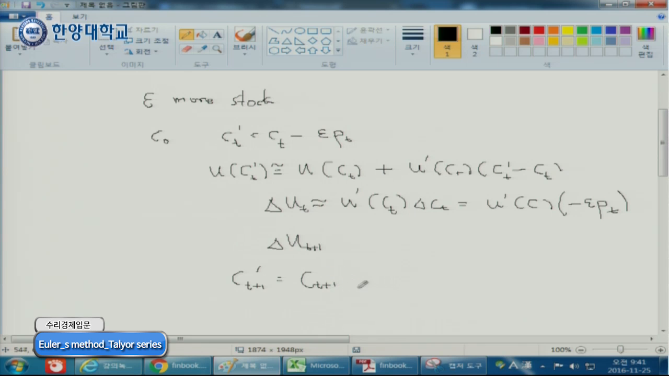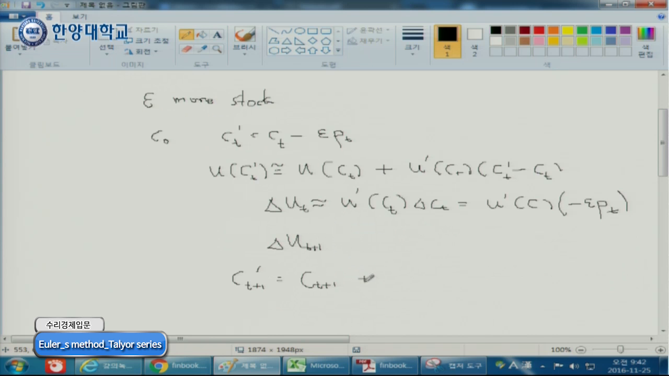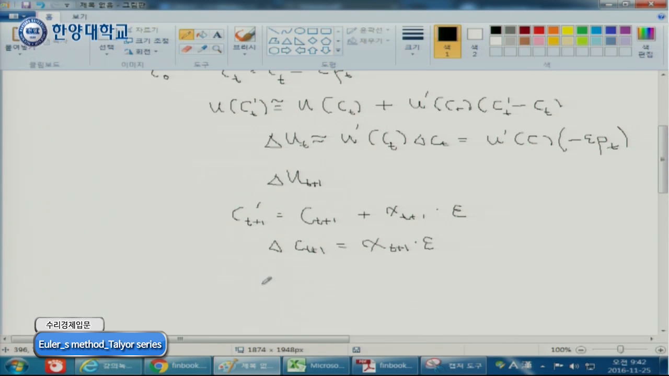previous tomorrow's consumption. Now, because you saved more for each stock, it generated XT plus 1 amount of the new payer, and you saved that lot. Right? So basically, your change of consumption tomorrow by saving more today is basically payer per new saving. Right? So for tomorrow's happiness,